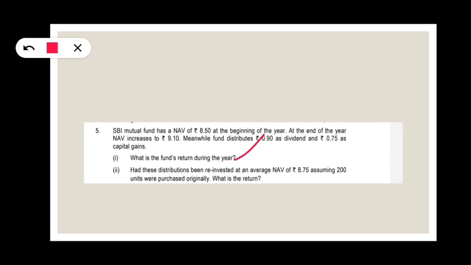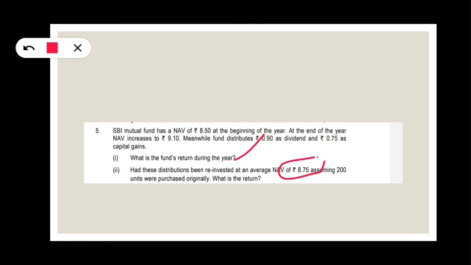Next, regarding this distribution, they have said that this 0.9 plus 0.75 has been reinvested when NAV is 8.75. Suppose you own 200 units, what is the return? It says that the mutual fund is going to reinvest the capital dividend and the normal dividend.